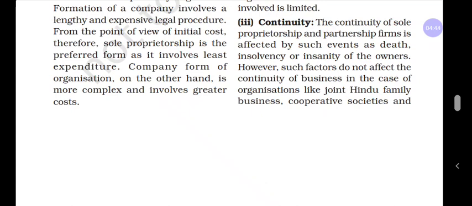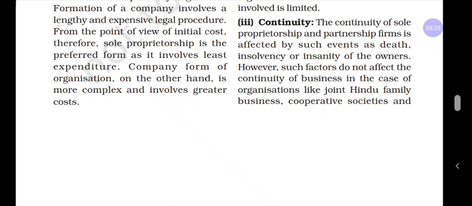In a partnership firm, if a partner dies, sometimes the business may close, or else the other partners can carry the firm on for a long period. In a joint stock company and cooperative society, it can continue for a long period. Even if members or shareholders die, it does not affect the company or the cooperative society.